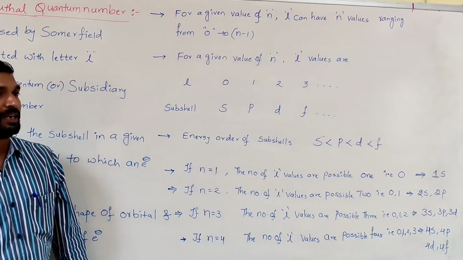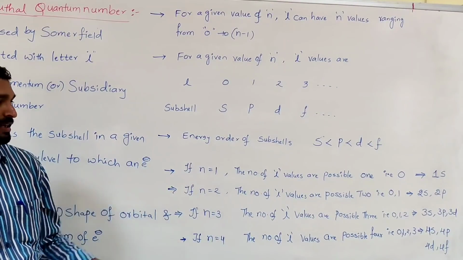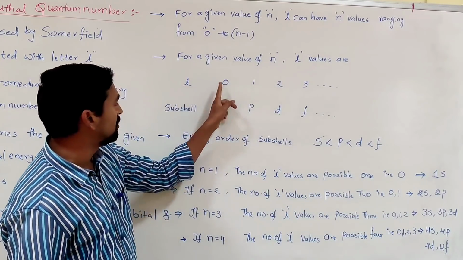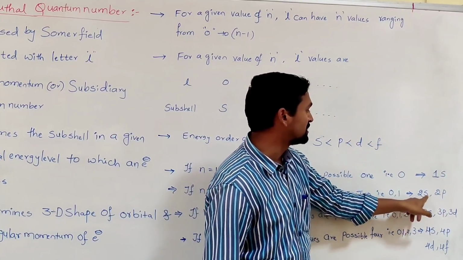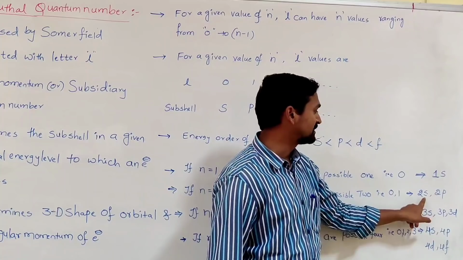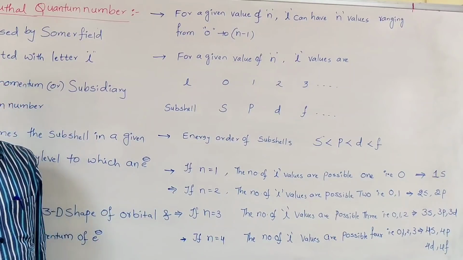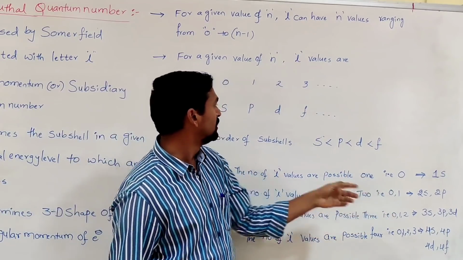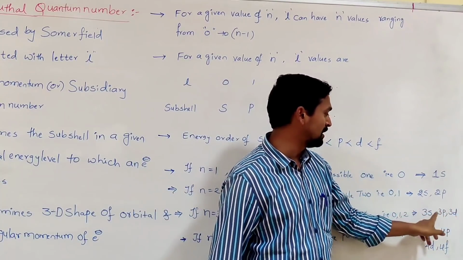If n is equal to 2, how many L values are possible? 2. From where does it start? Definitely from 0. What is the next value? 1. So if n is equal to 2, L is equal to 0 and L is equal to 1. If L is equal to 0, s subshell. If L is equal to 1, p subshell. So what subshells are possible? 2s and 2p. In the second energy level, two subshells are present, one s subshell and another p subshell. If n is equal to 3, 3 values are possible. It starts from 0, then 1, then 2. 0 represents s, 1 represents p, 2 represents d. So totally 3 subshells are possible: s, p, d.